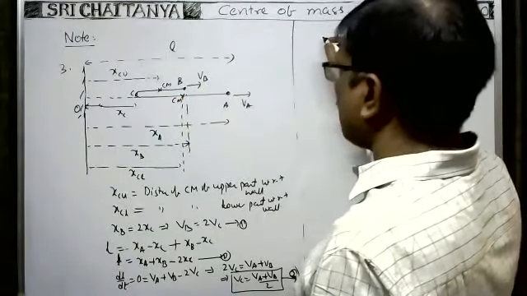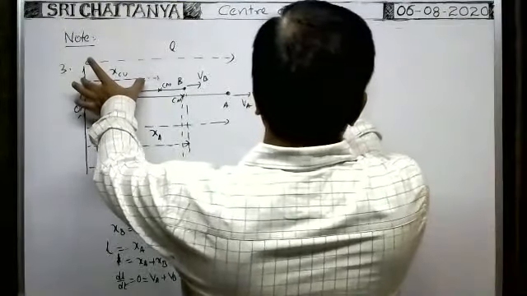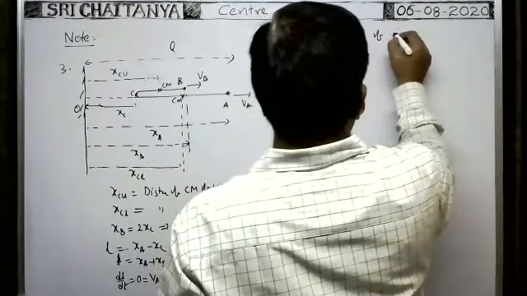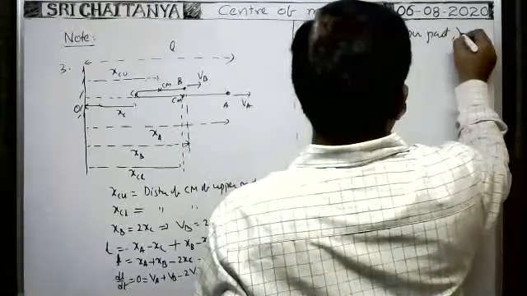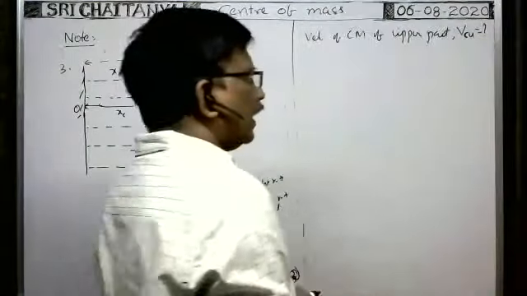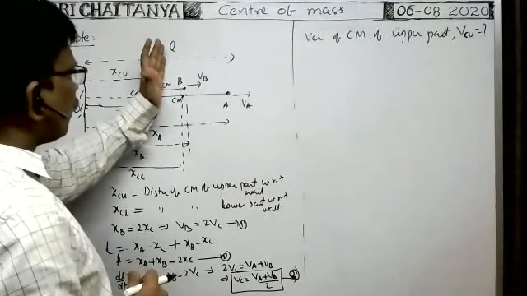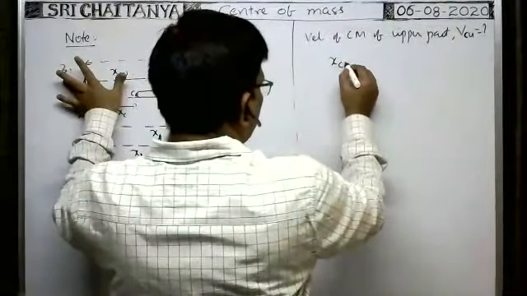What is the velocity of center of mass of the upper part? They asked. For that, from this diagram, VCU, the velocity of center of mass of the upper part, is the question mark. To find it out, we need to write the distance of the center of mass of the upper part, XCU, in terms of known parameters.